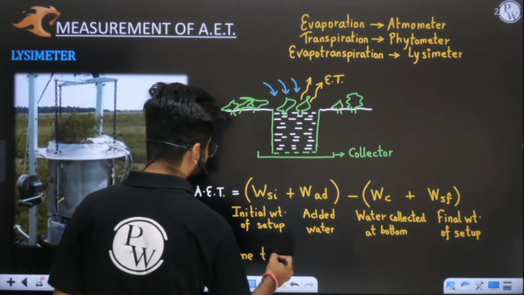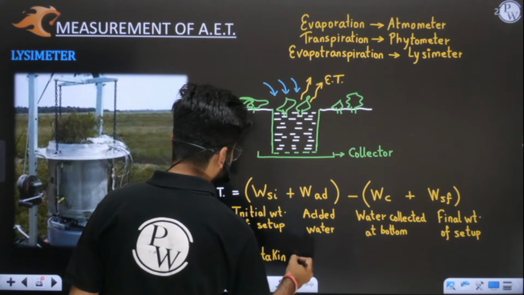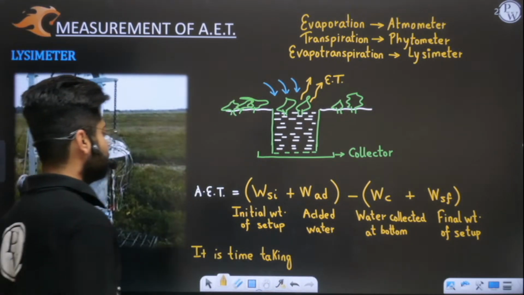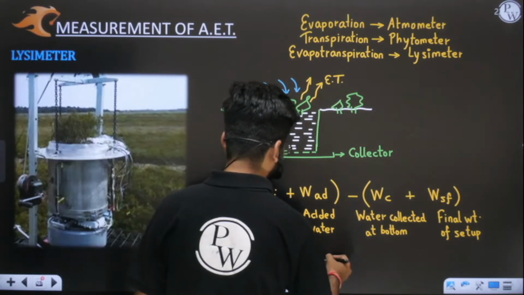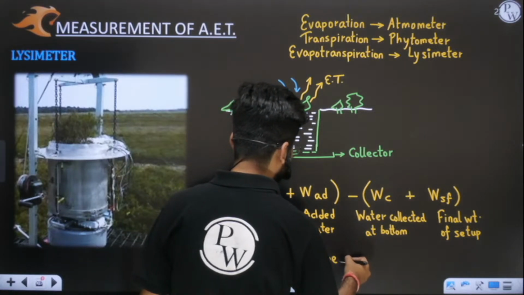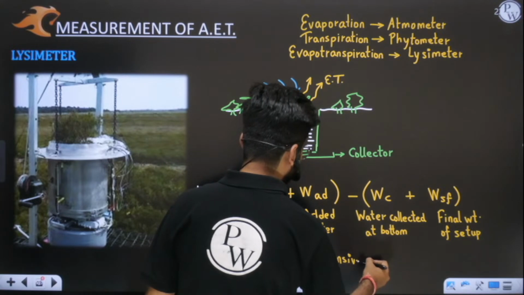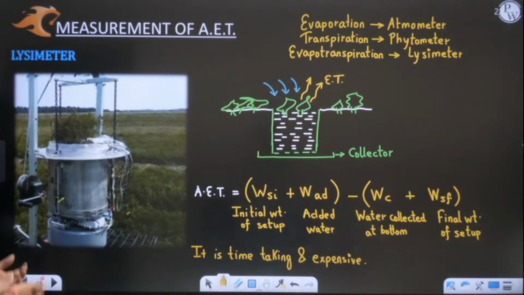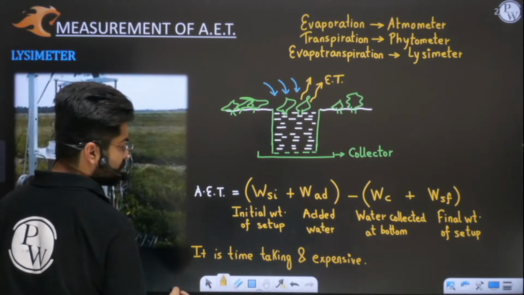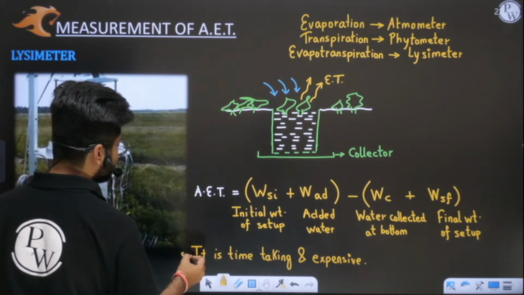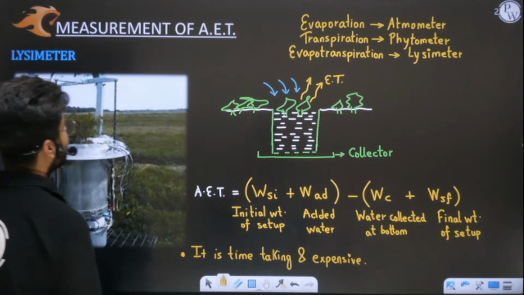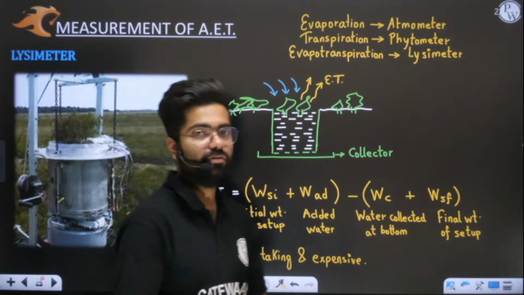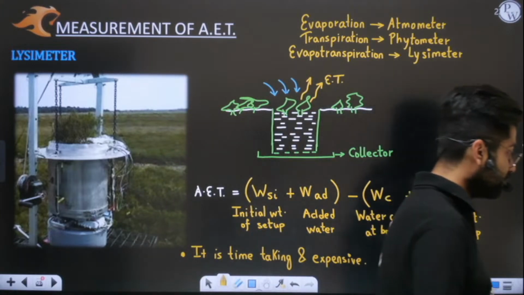You should remember this. This process is time taking, and also this device is expensive. These are the characteristics of the lysimeter which you should remember. So if someone asks you what is a lysimeter, you will say the lysimeter gives you a measurement of actual evapotranspiration.